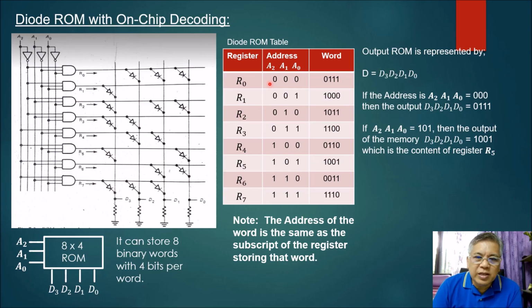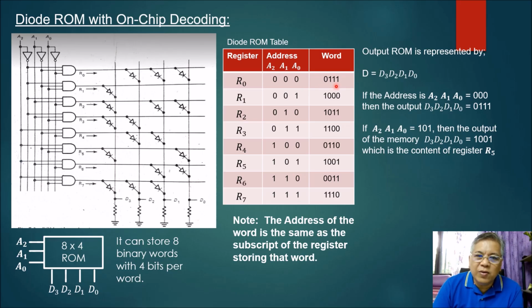That means that the address of this particular register here, for example, is 000. It is the same as the subscript of the register, R sub 0, because 000 is equivalent to 0 in decimal value.